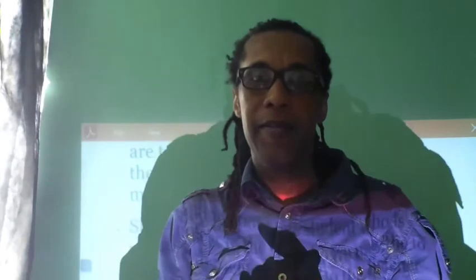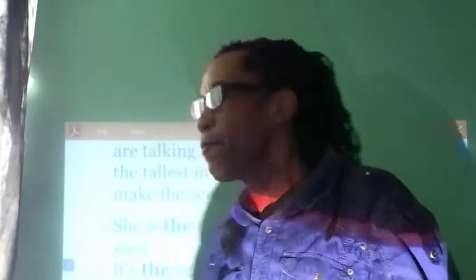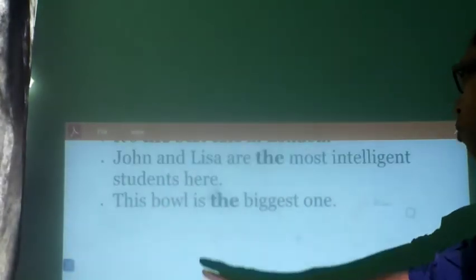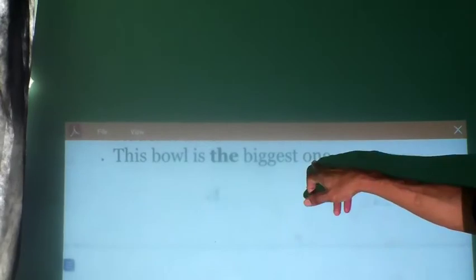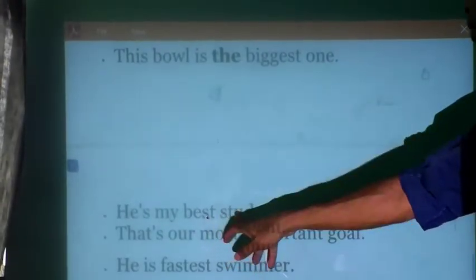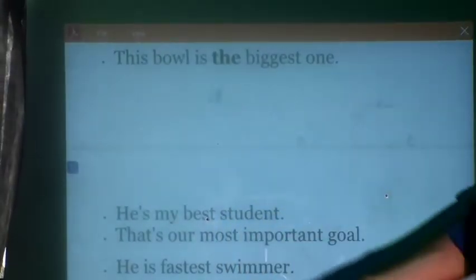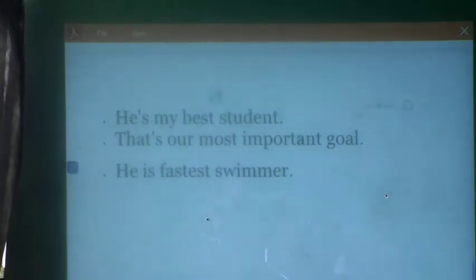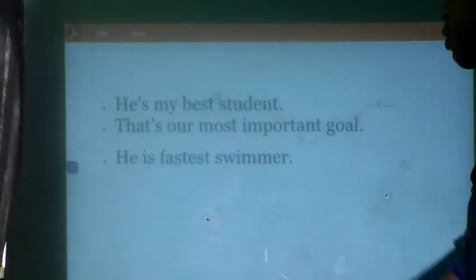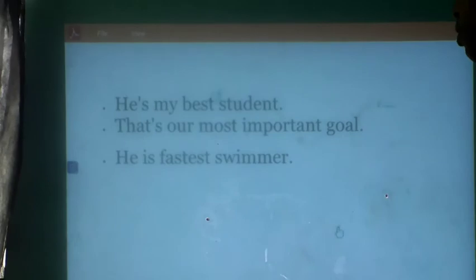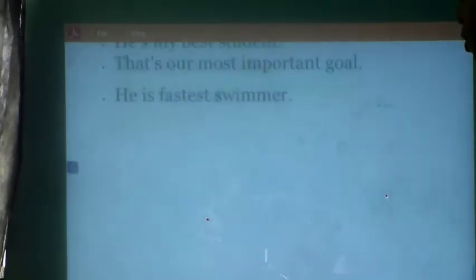In this case, we can use two persons to make a superlative. So, the ball is the biggest one. He is my best student. That's our most important goal. He is the fastest swimmer.